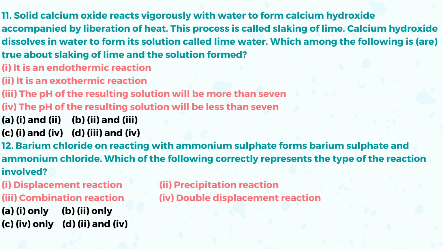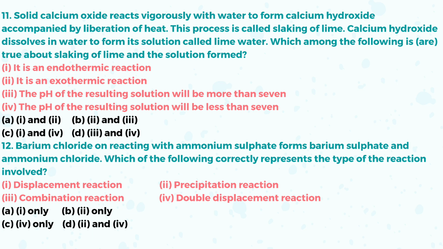Question number 12. Barium chloride on reacting with ammonium sulfate forms barium sulfate and ammonium chloride. Which of the following correctly represents the types of reaction involved? 1. Displacement reaction. 2nd. Precipitation reaction. 3rd. Combination reaction. 4th. Double displacement reaction.